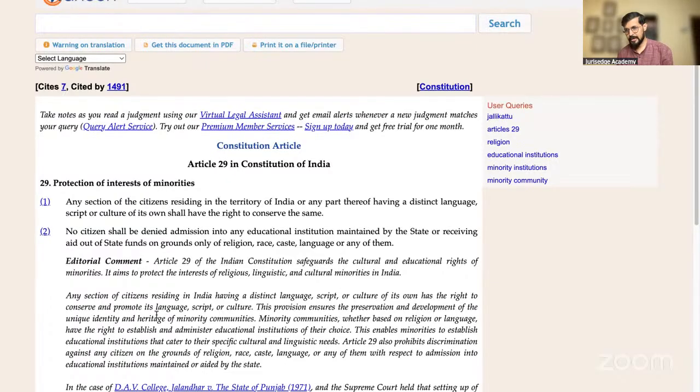In the Assam Accord case, the Assamese people, while claiming their culture and their language, referred to Article 29(1), saying that as Assamese people residing in Assam, their language and their culture need to be protected under Article 29(1).